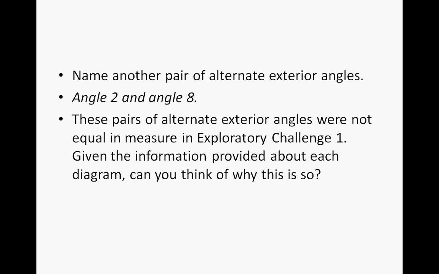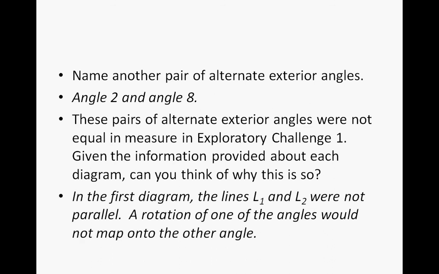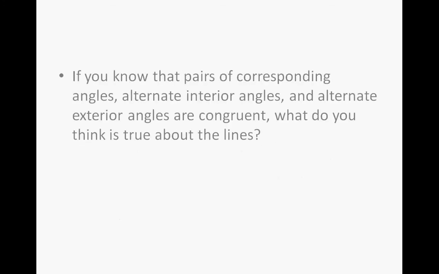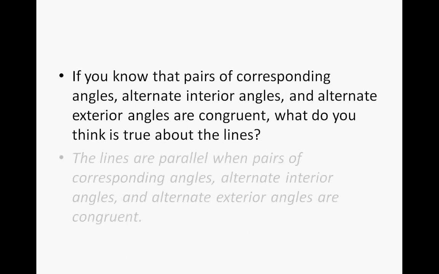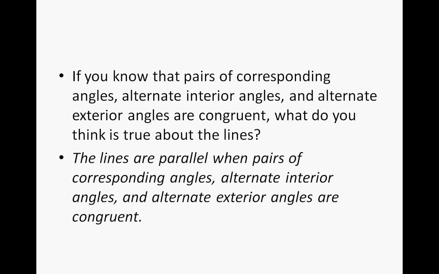So these pairs of alternate exterior angles were not equal in measure in Exploratory Challenge 1. Given the information provided about each diagram, can you think of why this is so? Well, in the first diagram, L1 and L2 are not parallel, and a rotation of one of the angles would not map onto the other angle. If you know that pairs of corresponding angles, alternate interior angles, and alternate exterior angles are congruent, what do you think is true about the lines? Well, the lines are parallel when pairs of corresponding angles, alternate interior angles, and alternate exterior angles are congruent.